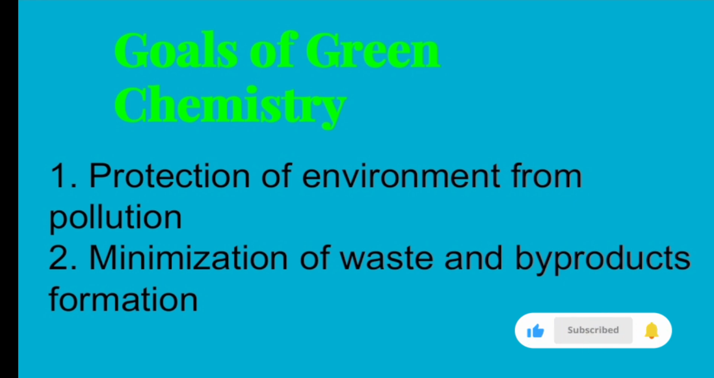The second goal of green chemistry is the minimization of waste and byproducts formation. We know in a chemical reaction there will be generation of a lot of wastes and also byproducts. So according to the first principle of green chemistry, that is waste prevention, green chemistry aims to reduce the use or generation of those hazardous substances and prevent the waste before it is formed. So the goal of green chemistry is the minimization of waste and byproducts formation.